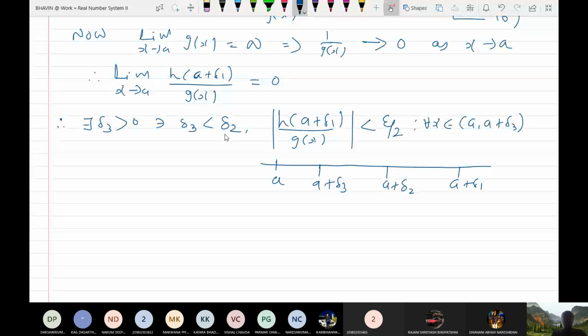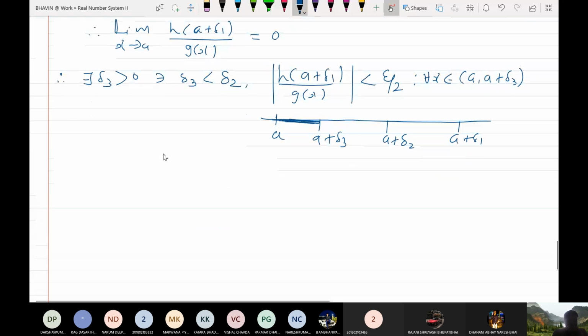But in this situation I have not gone there, I have directly chosen delta 3 less than delta 2. So if your x is between a to a plus delta 3, you can definitely say that h(a plus delta 1) over g(x) is less than epsilon by 2. Now let me say this to be 7.